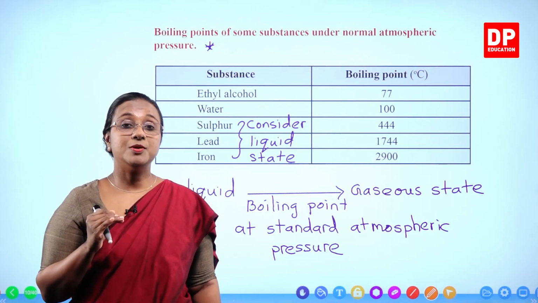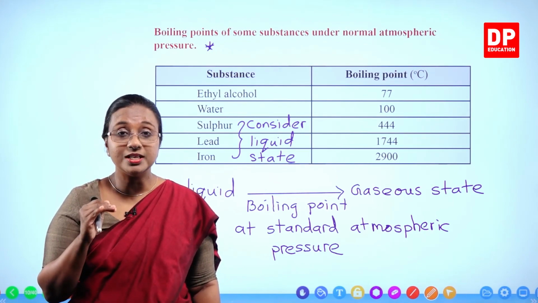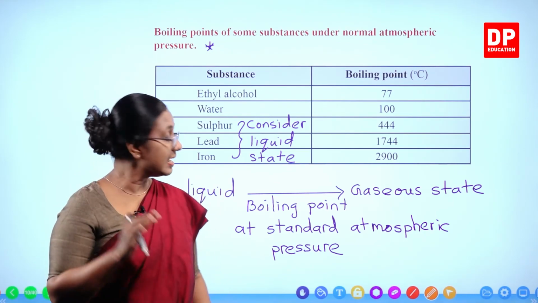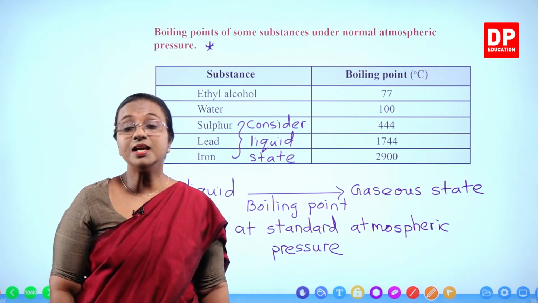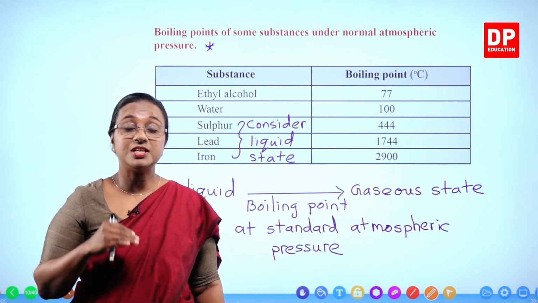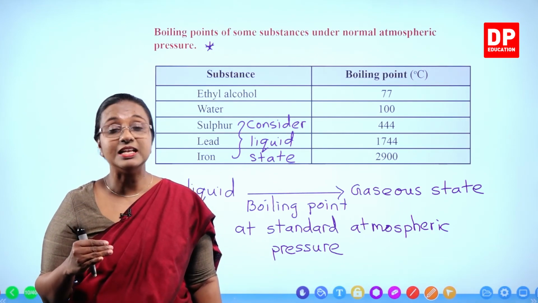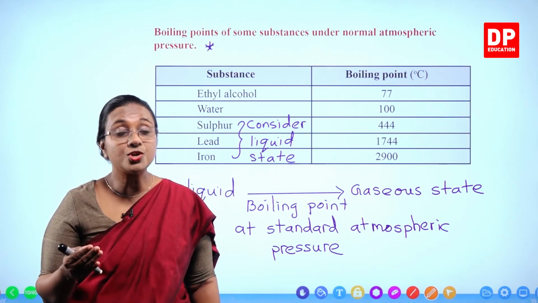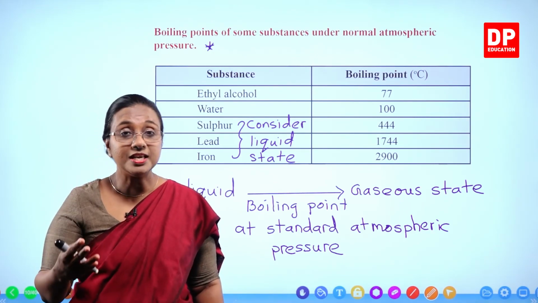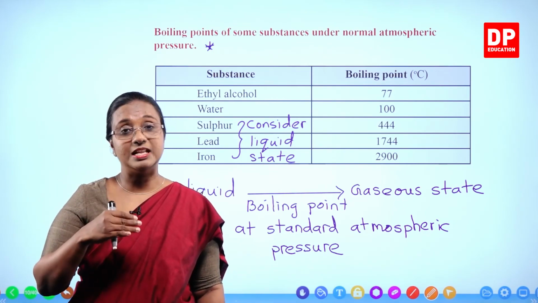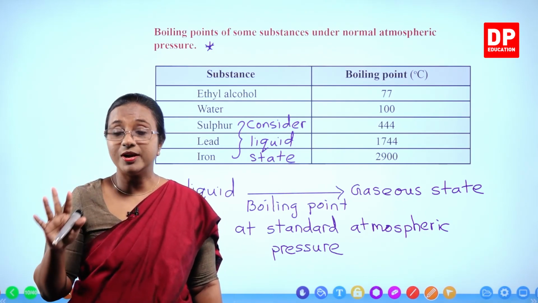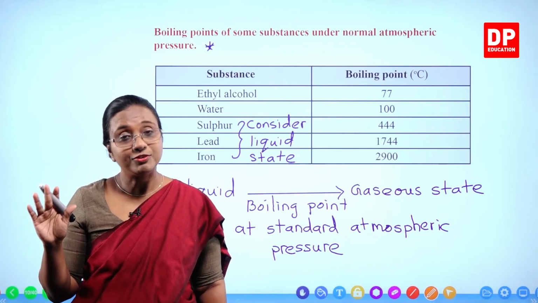If it is a pure substance, the boiling point is a constant value under standard atmospheric pressure. And if the pressure decreases, the boiling point will decrease. Or if it is not a pure liquid, and a foreign substance is dissolved in it, then also the boiling point will change. You have to remember that.